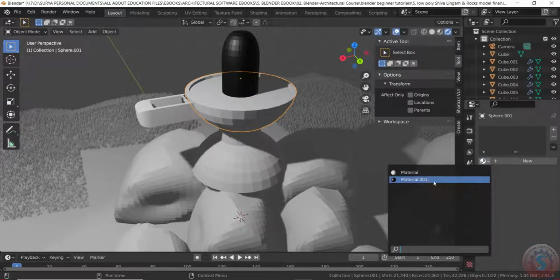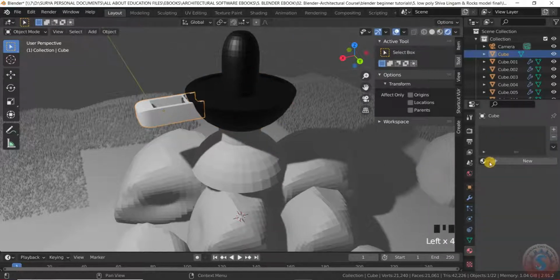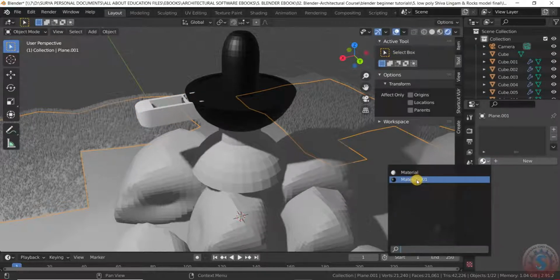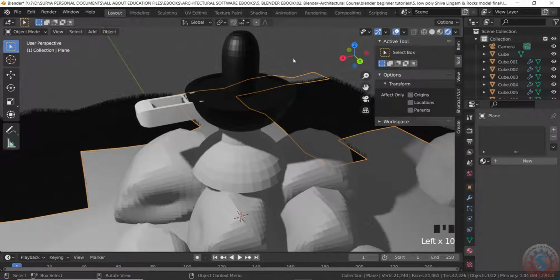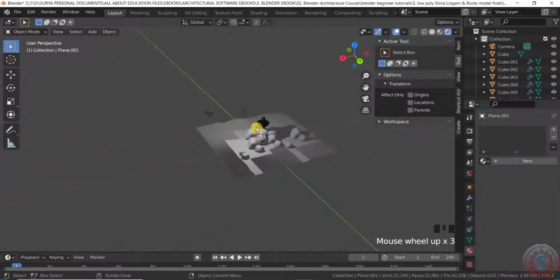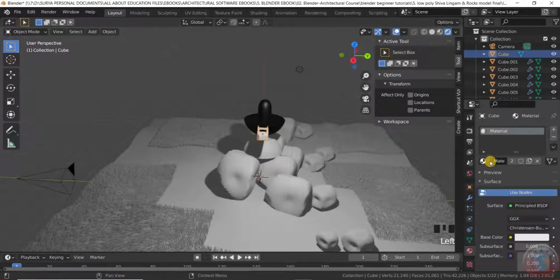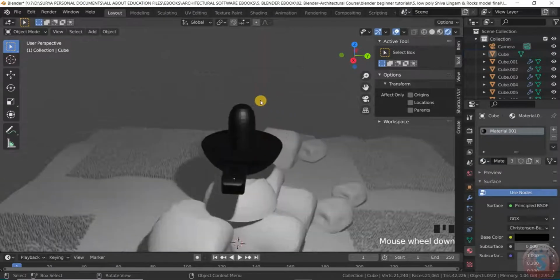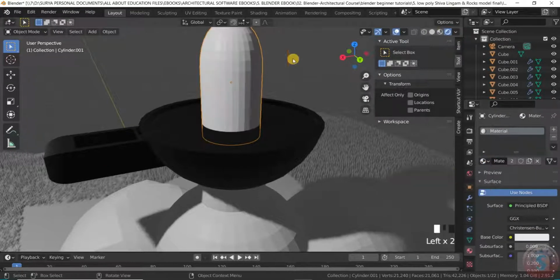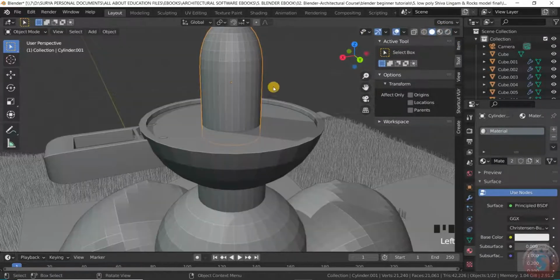Again give the black material to this, selecting the material. Here I will show you. I want to create one of the objects like this. I'm going to the shading effect.